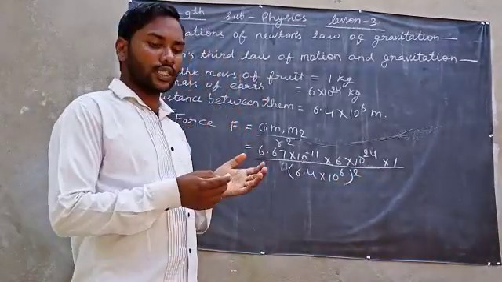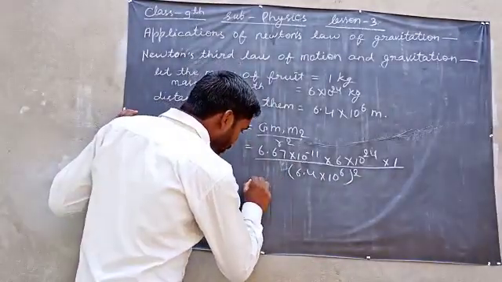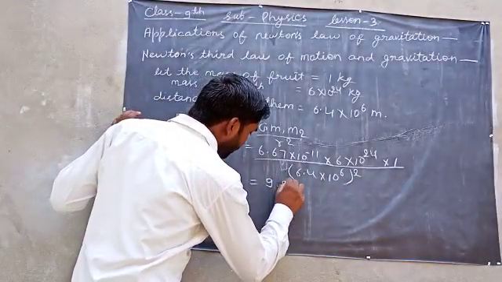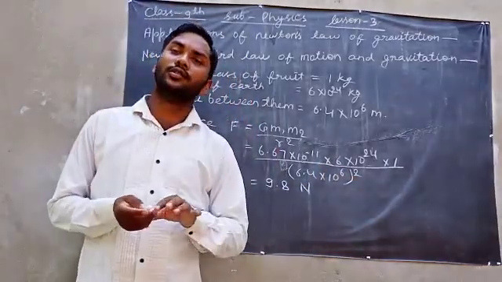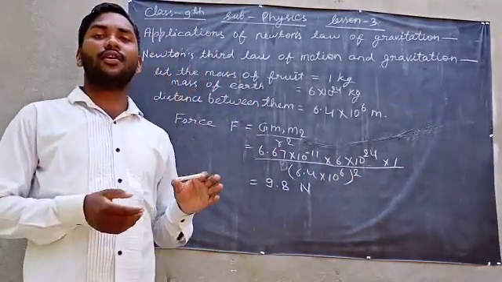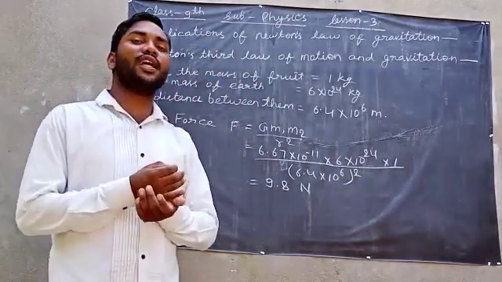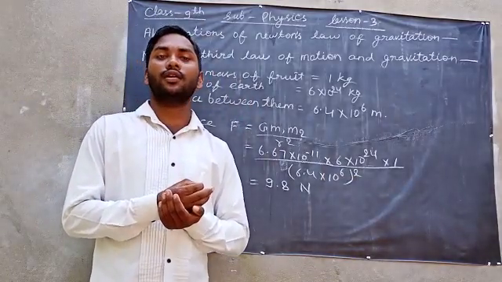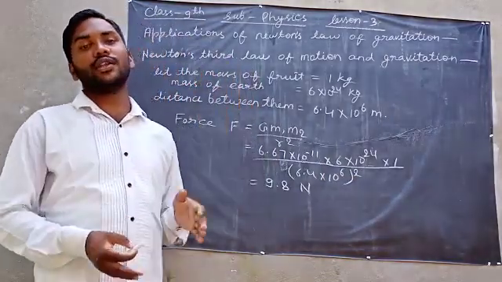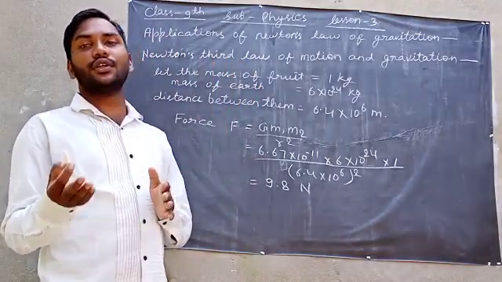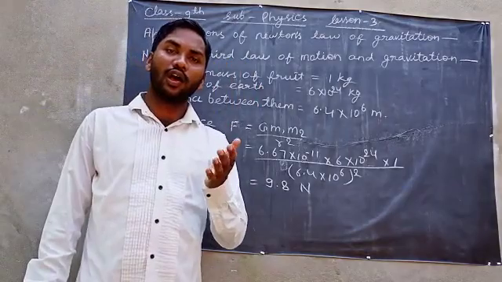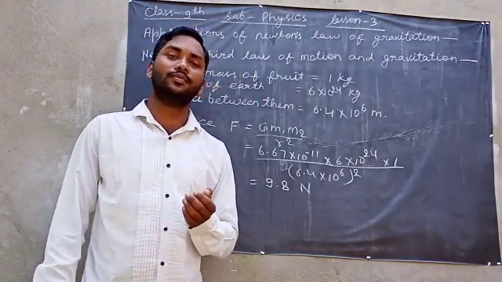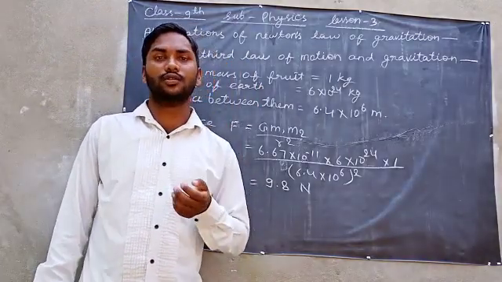When we calculate this, it will be equal to 9.8 Newton. Means Earth attracts the fruit with the force of 9.8 Newton, and the fruit also attracts the Earth with the force of 9.8 Newton. So now we will find the acceleration of both the bodies.